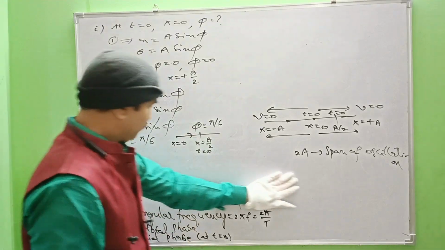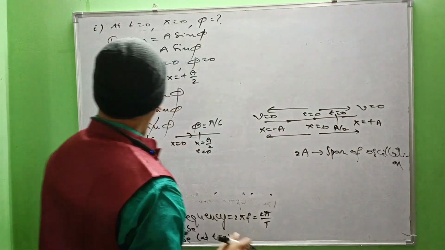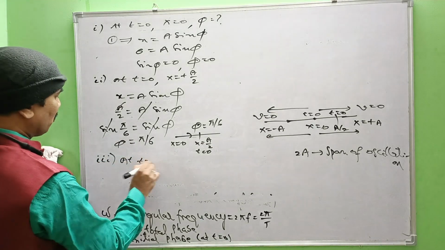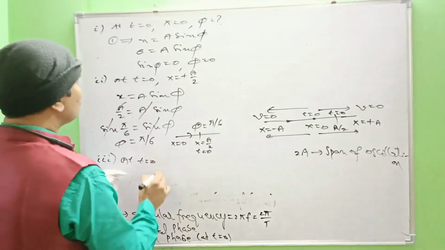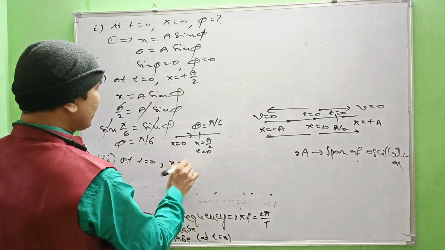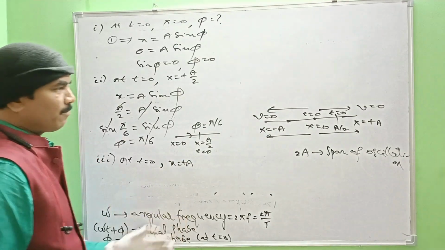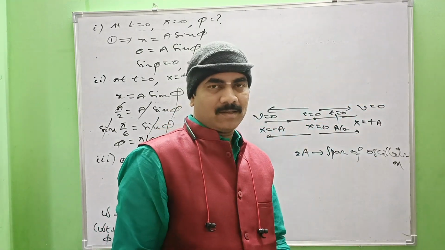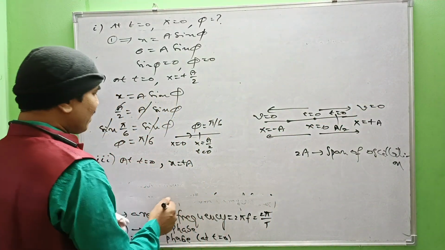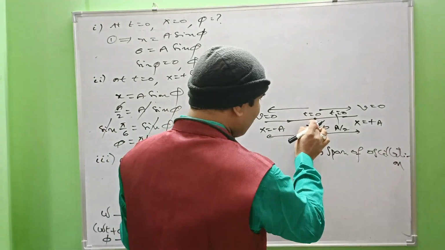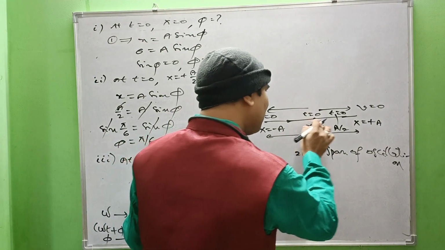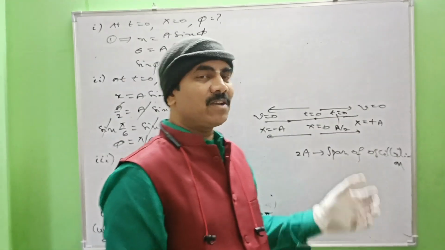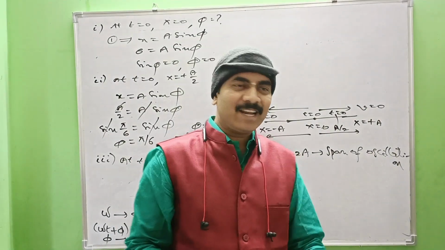Now coming to the next situation. At t equal to 0, if x equal to a is the position of the particle, plus a. Plus a in the sense, it is at the right extreme position initially. So now what is the phase angle acquired? Suppose the particle moves from the mean position to the right extreme position, for that part of the oscillation, what is the phase angle acquired by the particle?